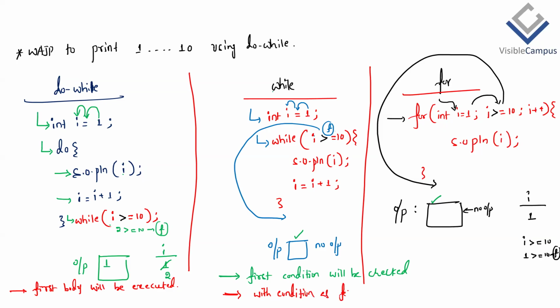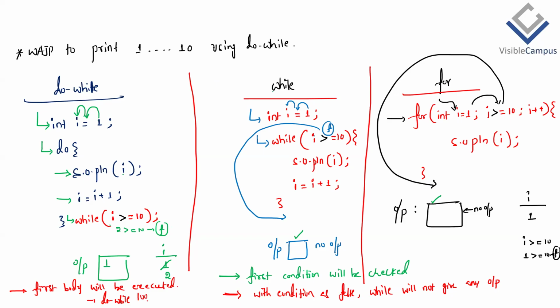With the condition as false, the while loop will not give any output, and this applies for the for loop also. But what about this do while loop? The do while loop will give the output at least once, irrespective of the condition being true or false.